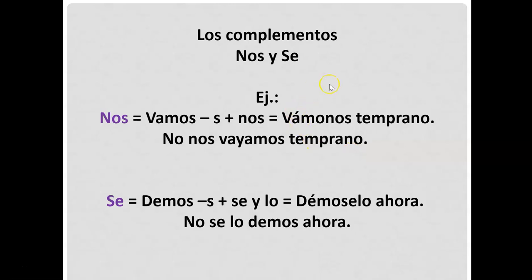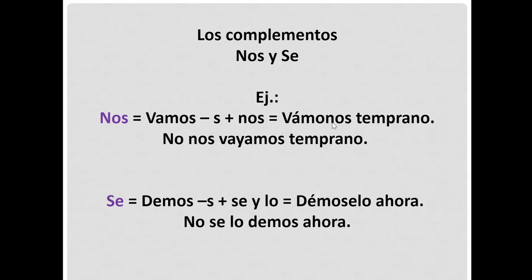And here's the thing with nos and se, because now we have all the commands. Sometimes when there's nos with vamos, there's two s's. There's vamos, and you get rid of one, and then you have nos. Vámonos. Why do we get rid of the s? Because it's easier to say. Vámonos versus vámosnos. It just ties up our tongue.